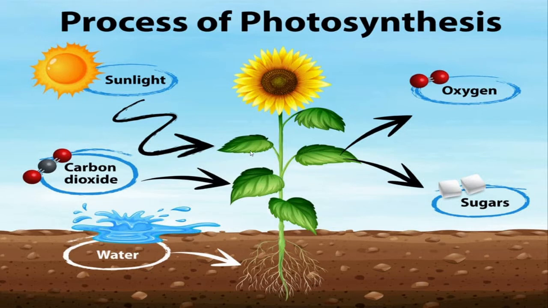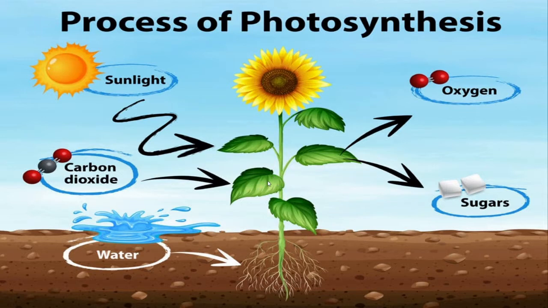To prepare their food, they need sunlight, carbon dioxide and water, and with the help of chlorophyll, that is green pigment, which is present in the leaf, that gives color to the leaf also. You know that, right? With the help of all these, the leaves prepare the food for the plant.